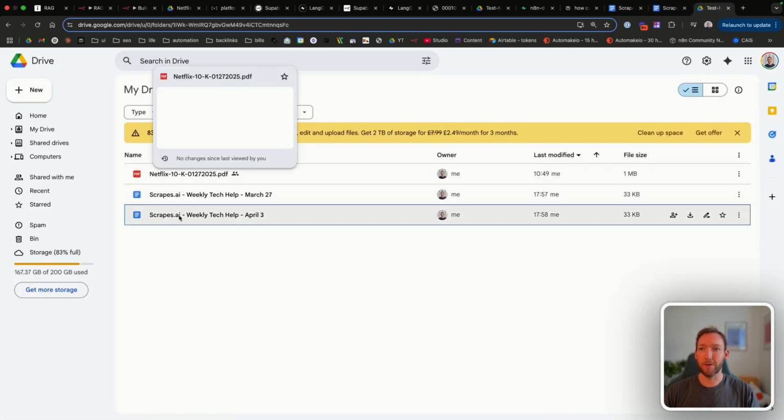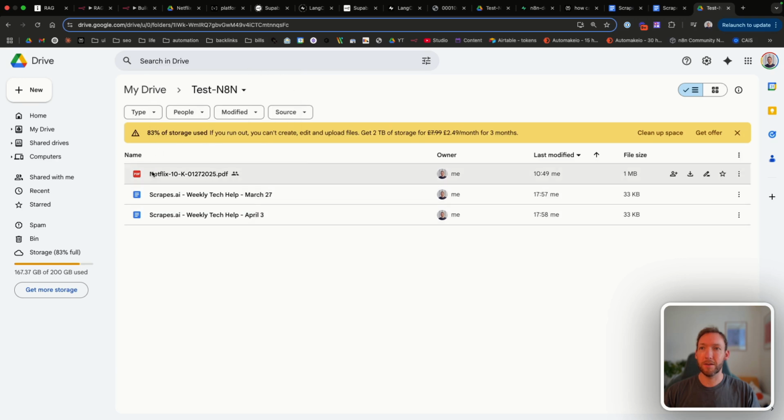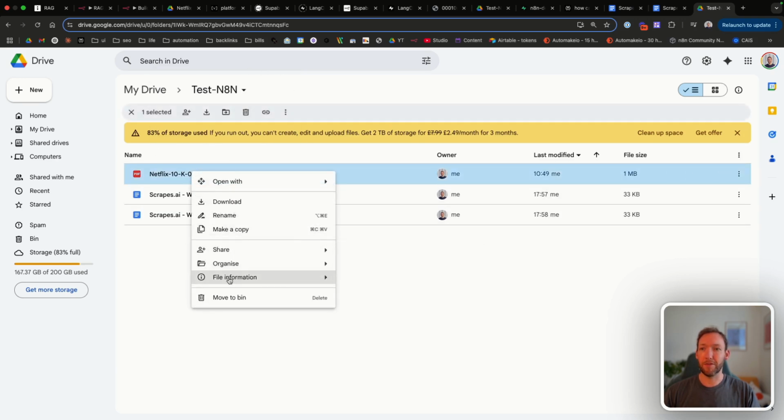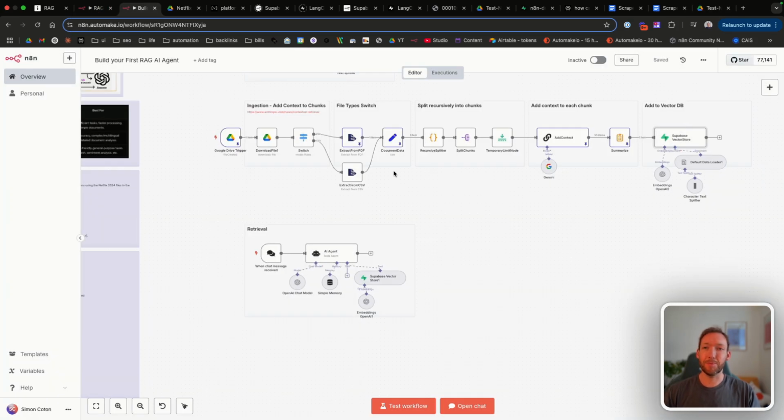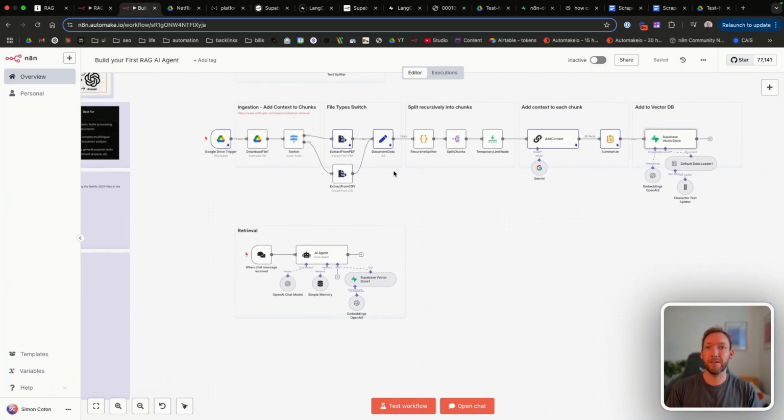We've loaded those into our Google Drive folder that we're monitoring, and we're just going to remove the Netflix one for now so that we just have these two documents. They're not PDFs, they're docx, so we'll also tackle how to handle those as an extension on this. But ultimately, the goal of this is to be able to update data directly in our Supabase vector database and show you how to do that.